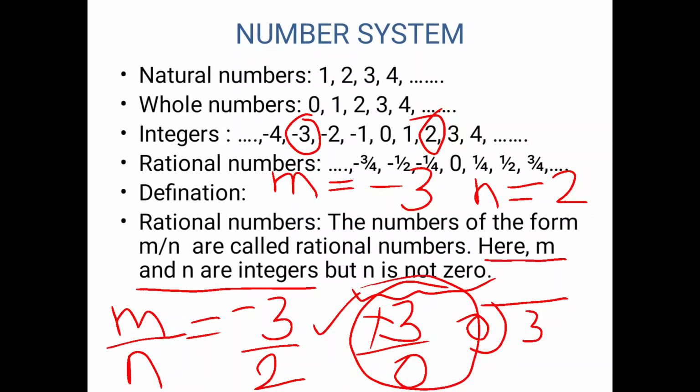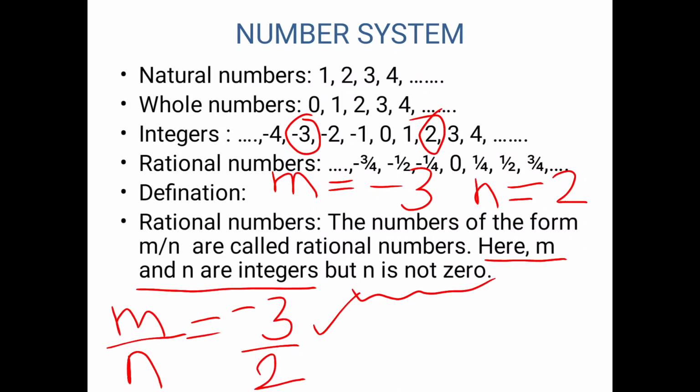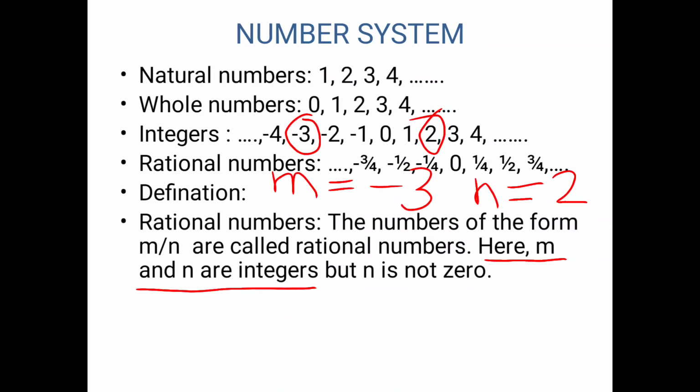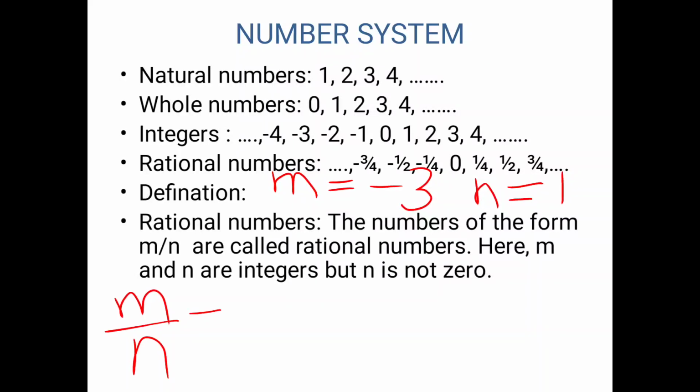Next, we'll see one more example where we'll change the value of n. For example, n is equal to 1. m is minus 3 and n is 1. The first condition is satisfied, that is, m and n are integers. m is minus 3, an integer, n is 1, again an integer. And n is not equal to 0. So I hope it is clear. When I write this in the form of ratio, what I am going to get is minus 3 upon 1.